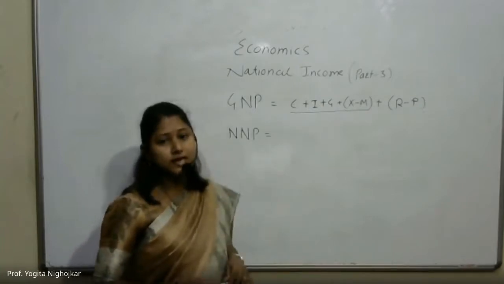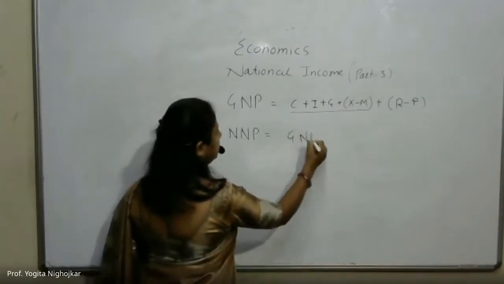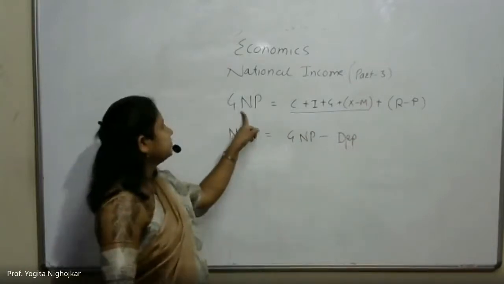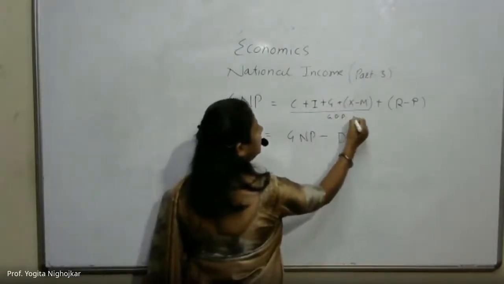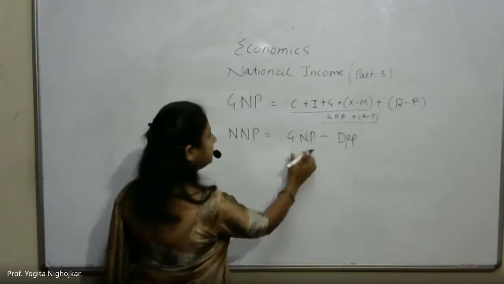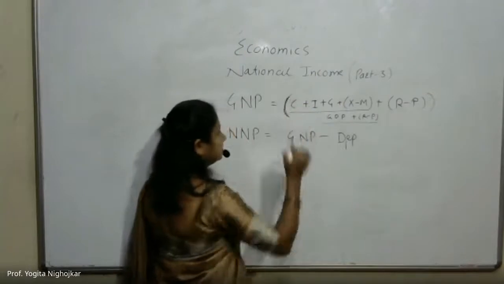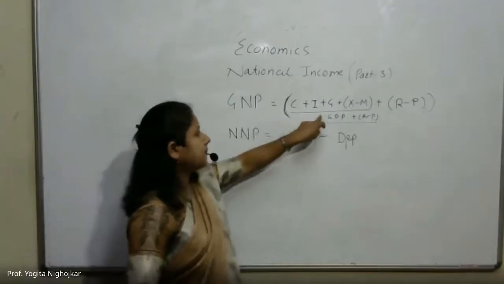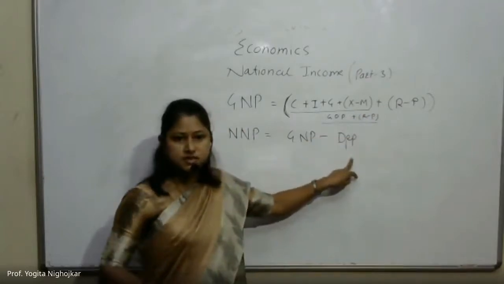What is the formula of NNP? That is GNP minus depreciation. What is the formula of GNP? GDP plus R minus P. That is GNP. Here GNP minus depreciation means all these concepts are coming here. That is C plus I plus G plus X minus M plus R minus P minus depreciation.